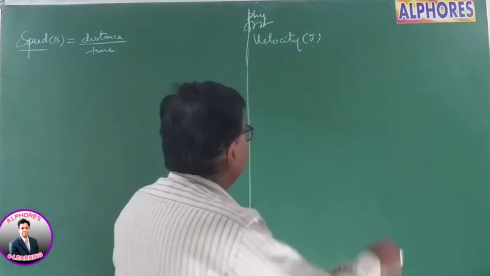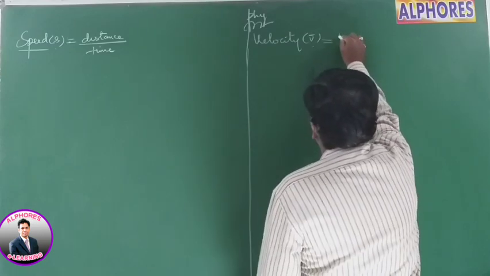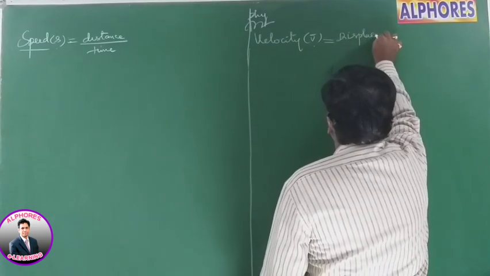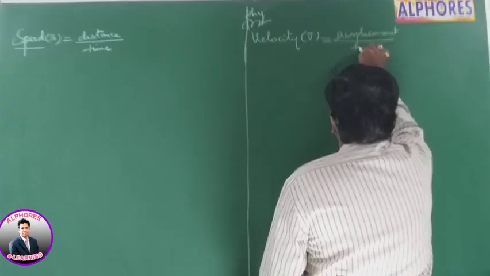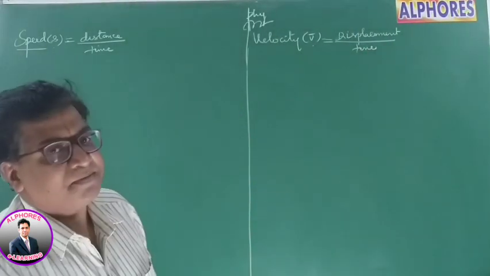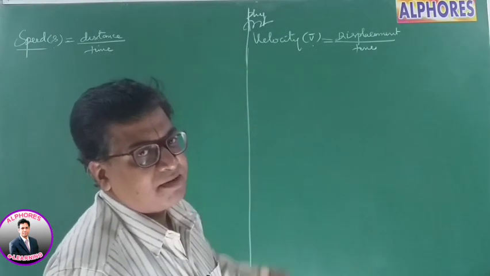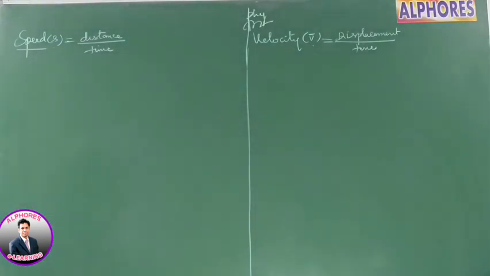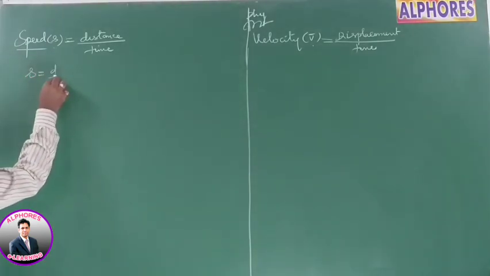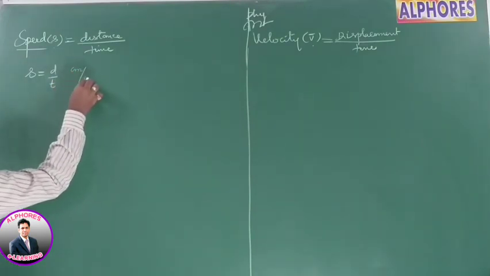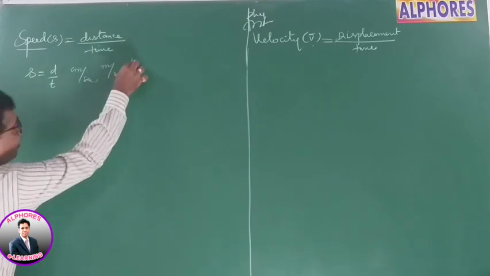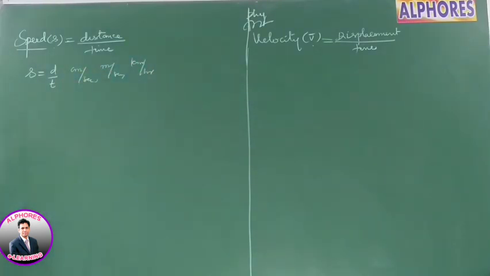Then how about velocity? Velocity is simply defined as displacement by time. To be very specific, it is the rate at which the displacement is covered by the body. So speed is distance by time, right? If I put down the formula, it is d by t. It is measured in centimeters per second, meters per second, or kilometers per hour.